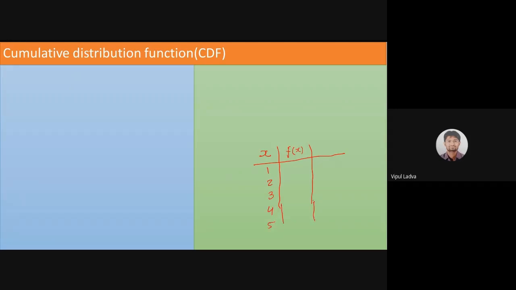And the respective frequencies. Suppose these are marks. I took a 5 marks test in class, and the number of students who got 1 mark is 3, suppose the frequency of 2 is 4 students whose marks are 2, no one has 3 marks, 4 marks there is perhaps 1 student, and for 5 marks suppose 10 students. In such a case, this is my frequency. I'm not writing f of x, this is my frequency, simple f.